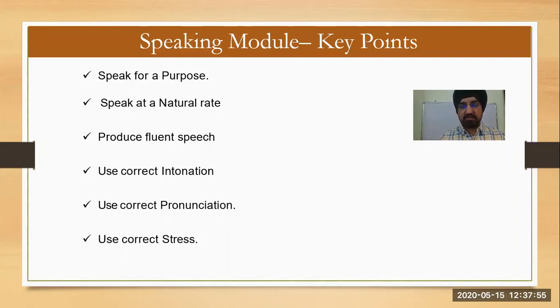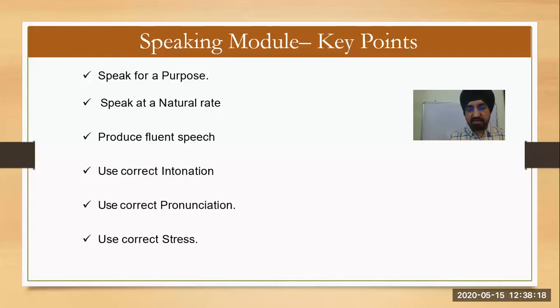First, you have to understand what the text is. Then speak at a natural rate. It doesn't mean that initially when the microphone opens you speak fast and then slow, something like that. Produce fluent speech, which means no hesitation. Use correct intonation. Intonation means rising and falling tone.